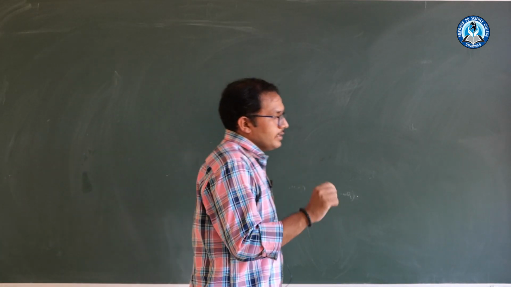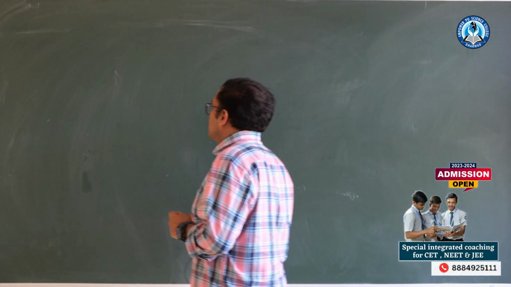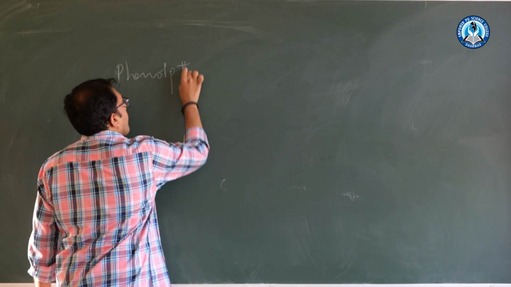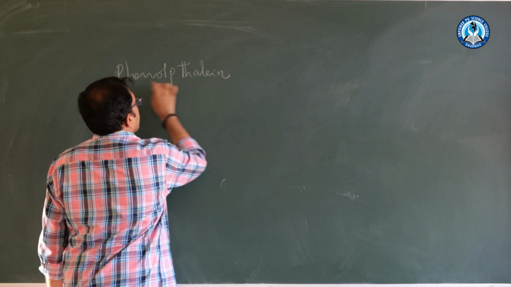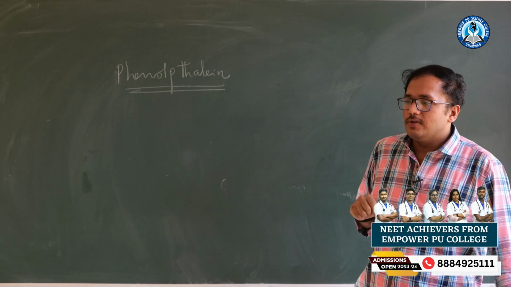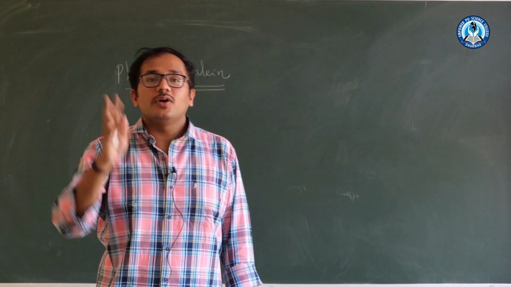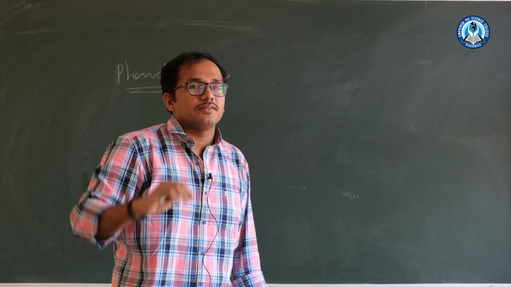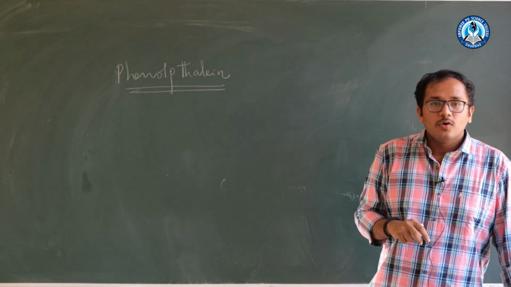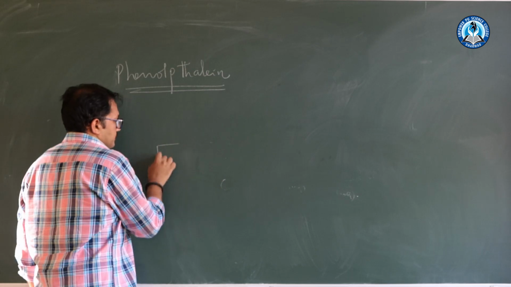I think you have learnt about phenolphthalein. Have you heard the name phenolphthalein? See, what is phenolphthalein? If I ask you the question, you will say, sir, it is an acid base indicator. Wrong answer. It is not an acid base indicator, it is just a base indicator. Phenolphthalein is just a base indicator. Why, sir? See, the structure of phenolphthalein is written like this.